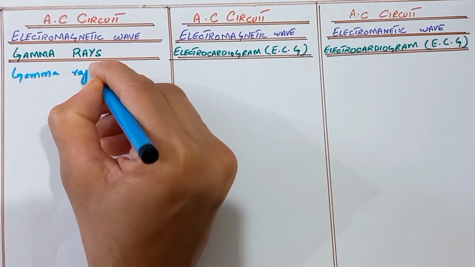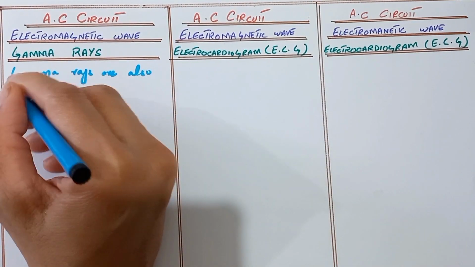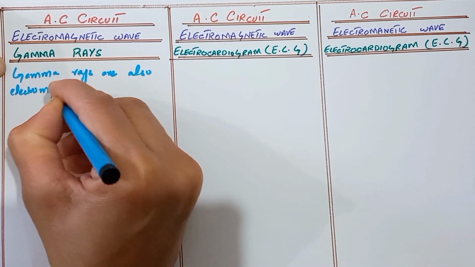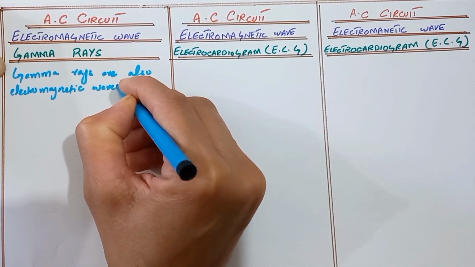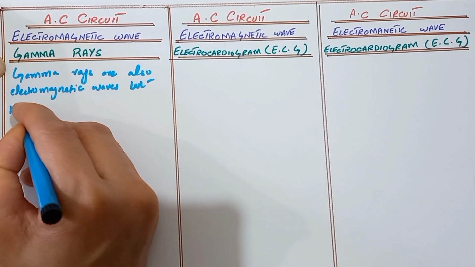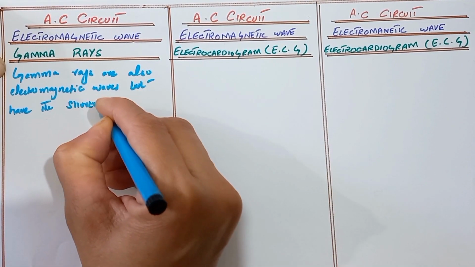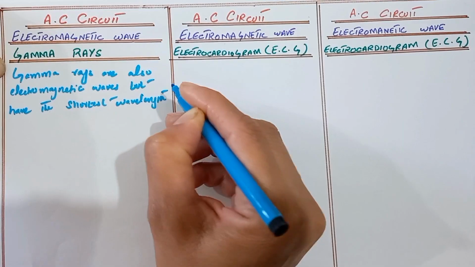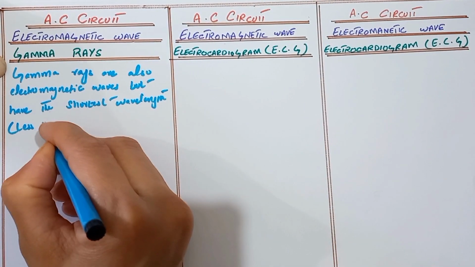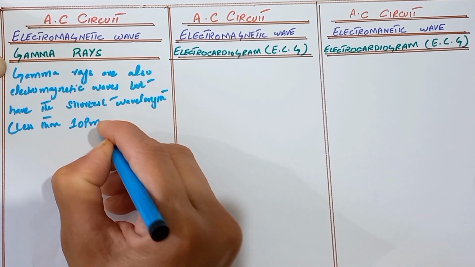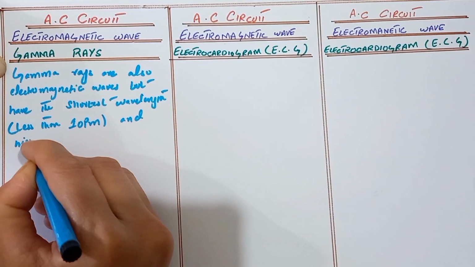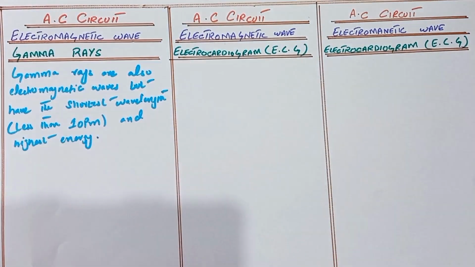Gamma rays are also electromagnetic waves but have the shortest wavelength, less than 10 picometer, and highest energy. So here we write about the gamma rays.